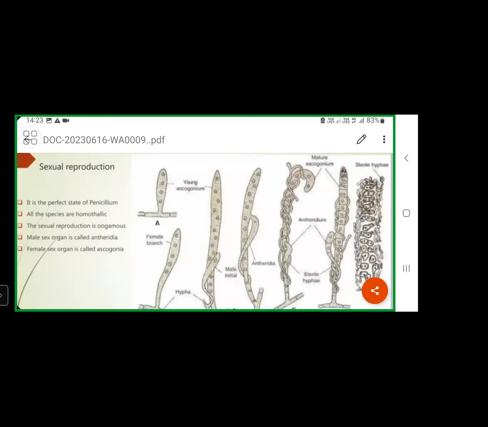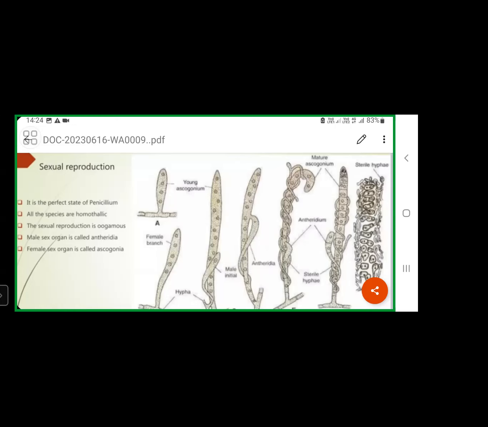Afterwards, after mixing of the cytoplasm, what will happen? Many nuclei are there in the ascogonium, no? These nuclei are organized in the form of pairs. How are these many nuclei organized in the ascogonium? Many nuclei present inside this ascogonium are arranged in the form of pairs. That means two nuclei come together and are arranged in pairs. Like that, these many nuclei present inside this ascogonium will arrange in pairs. That pairing of nuclei is called dicaryon formation.